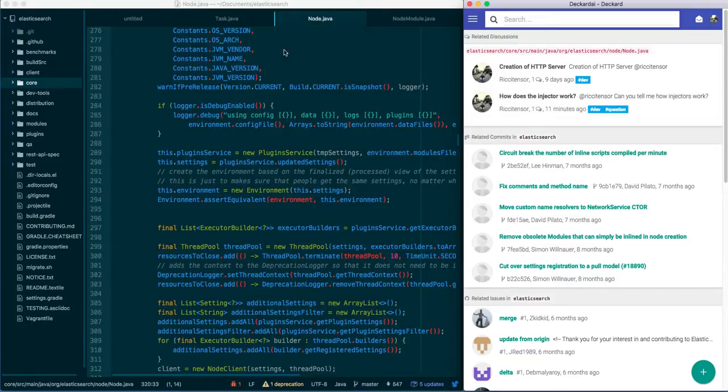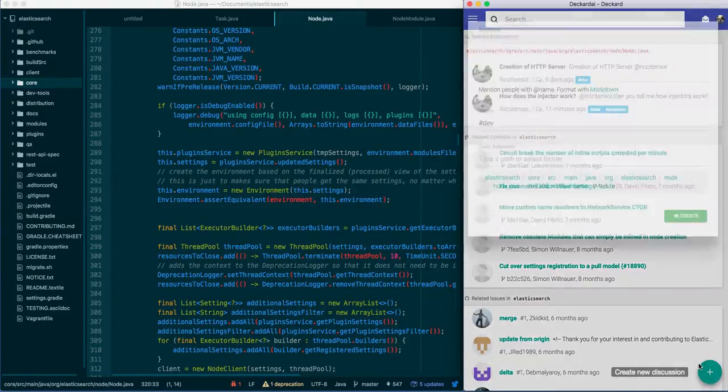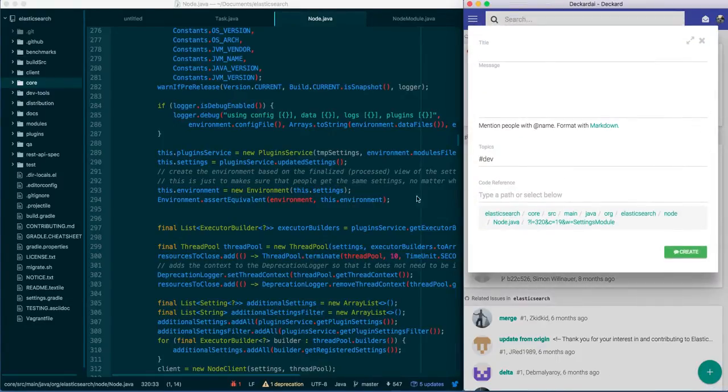So what matters to you now is that, for instance, let me show you something. Let's say I'm interested in the settings module. I double clicked on it. Then I want to comment on this one. So I have a question: why is the settings module not working?